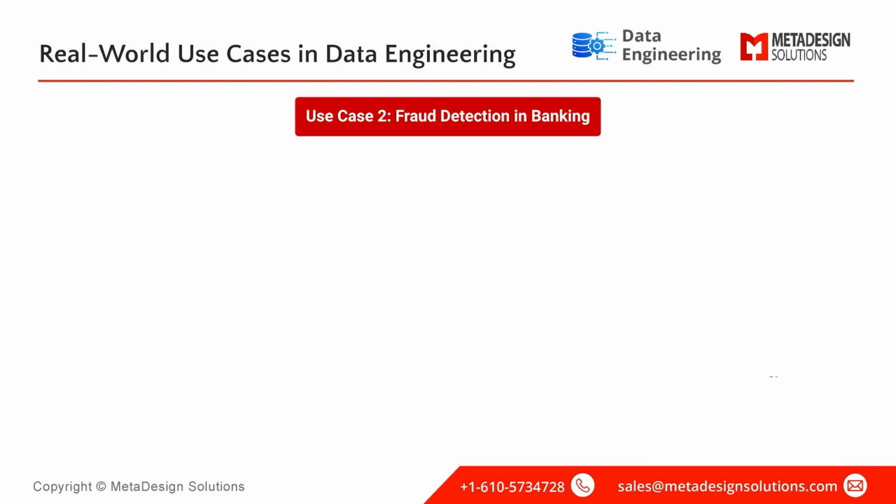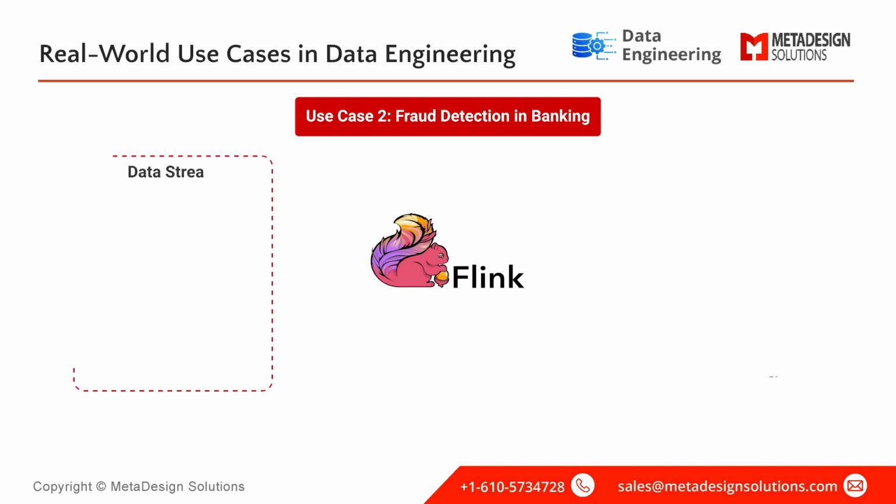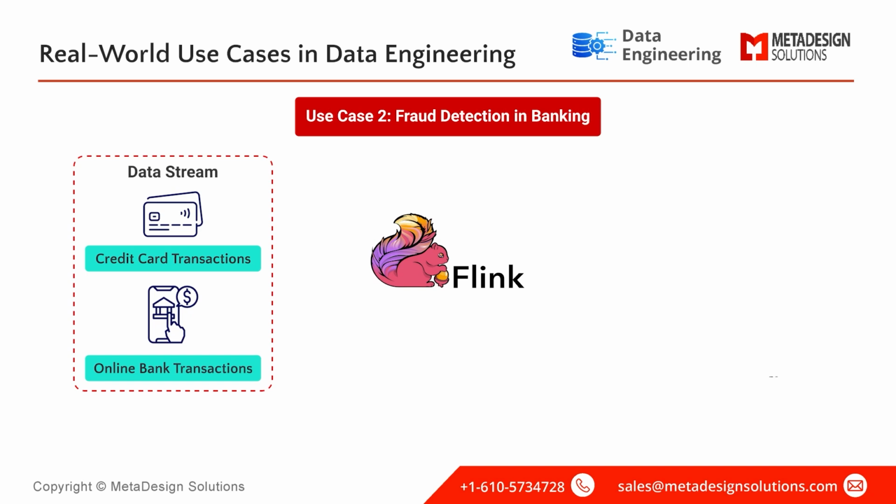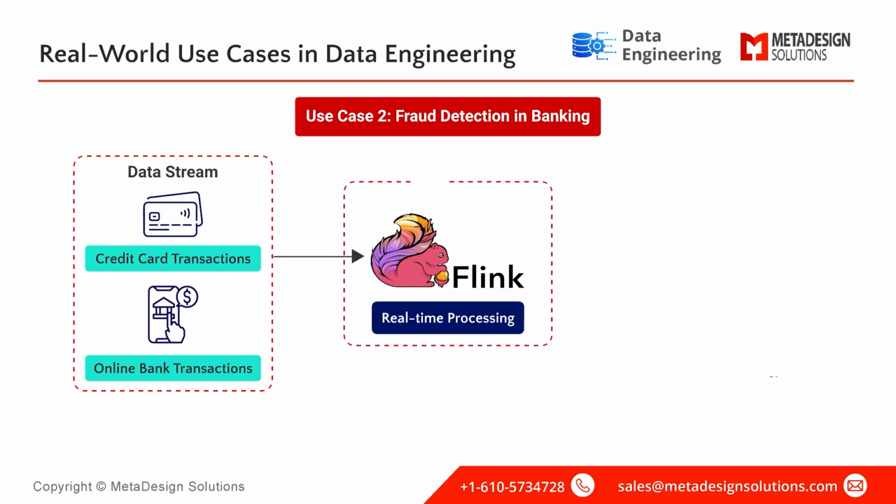Fraud detection in banking. Banks and financial institutions process billions of transactions daily, making fraud detection a critical challenge. With real-time data engineering frameworks like Apache Flink, banks can analyze transactions as they happen. Here's how it works. Data streams in from various channels, such as credit card swipes or online banking. Flink processes this data in real time, looking for unusual patterns, like multiple transactions from different locations within minutes.